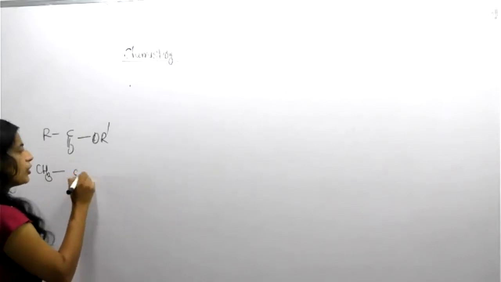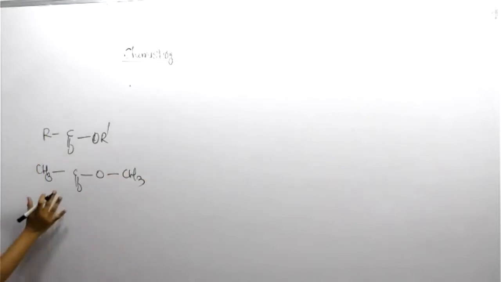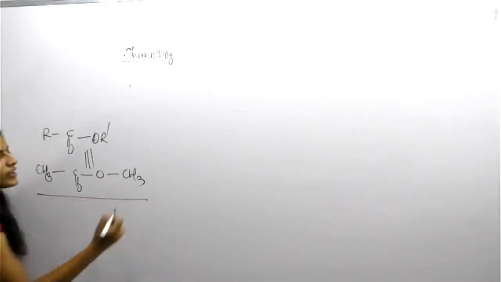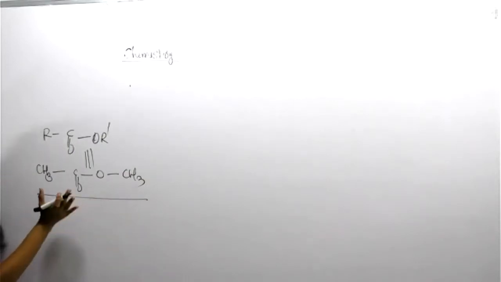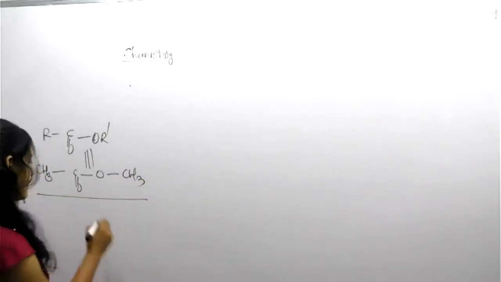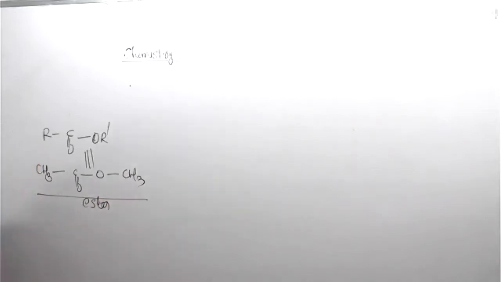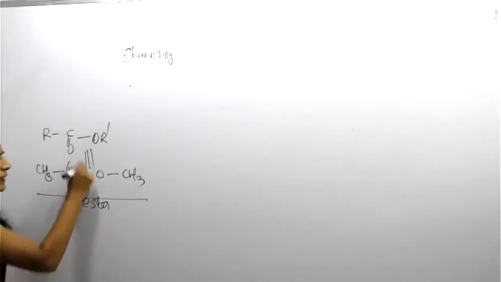So C double bond O is there, and CH3 is there again. I'm replacing R with CH3. What is this? It is a kind of ester. You need to identify which one this is. It's a carbonyl compound, sure, because the CO group is there, but this is a kind of ester.